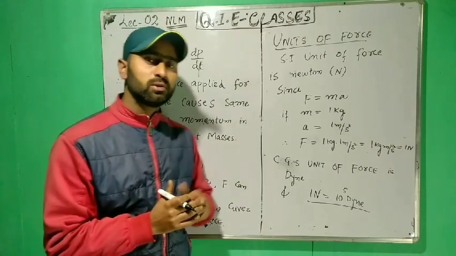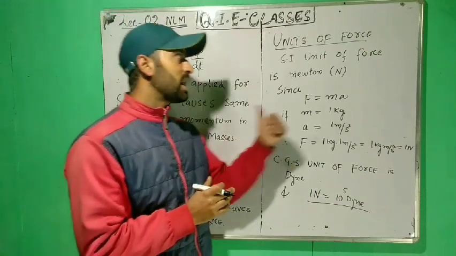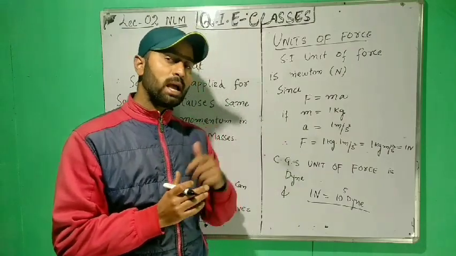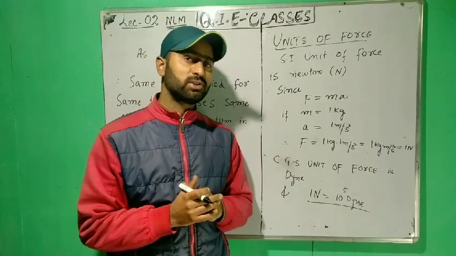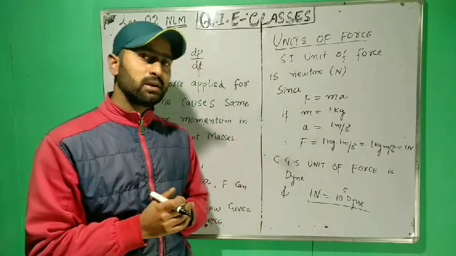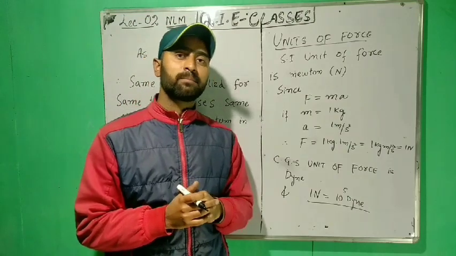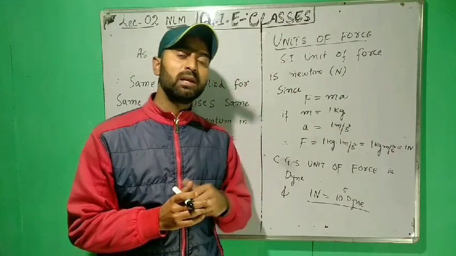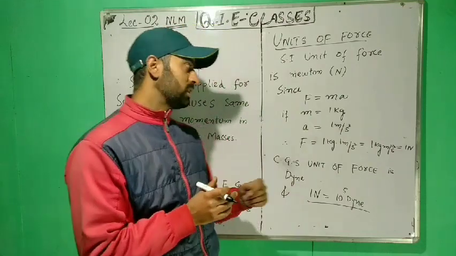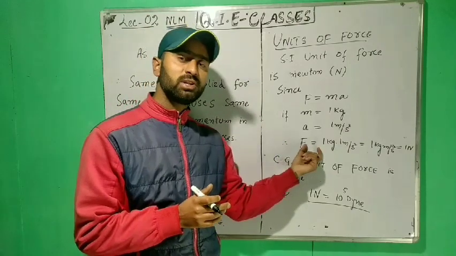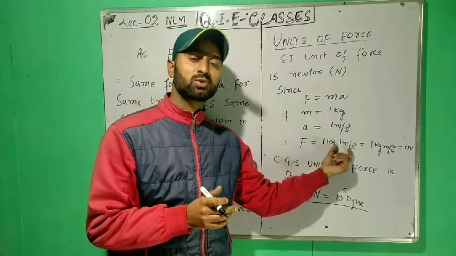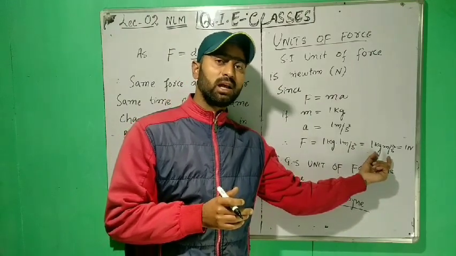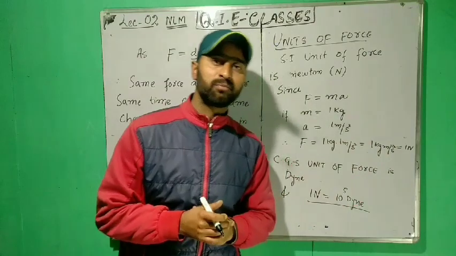Now, let's come to the units of force. The SI unit of force is the Newton. As we know, F is equal to mass into acceleration. If the mass of the body is 1 kg and the acceleration produced in the body is 1 meter per second square, then F will be equal to 1 kg into 1 meter per second square, that is 1 kg meter per second square, which is simply equal to 1 Newton.